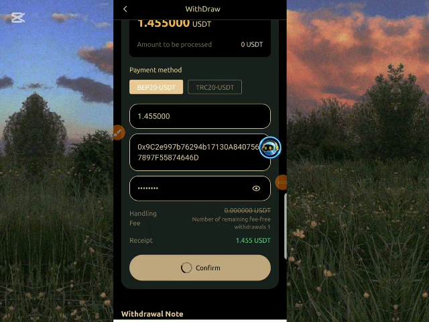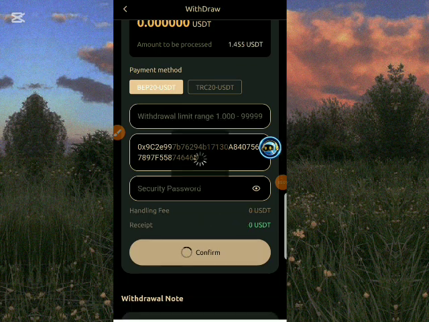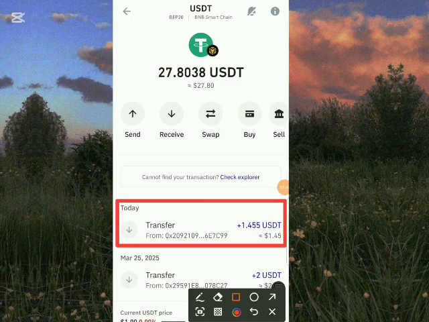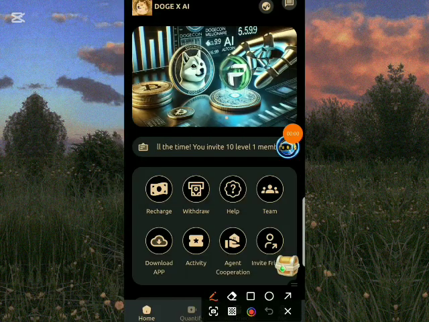So once I click it, I click on confirm, and you can see withdraw success. That means it has successfully withdrawn into my Trust Wallet, and this is my Trust Wallet. You can see it has reflected 27 USDT. So let me show you how you can earn for yourself.